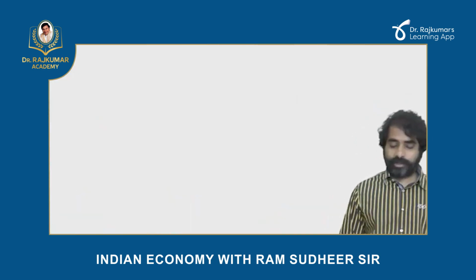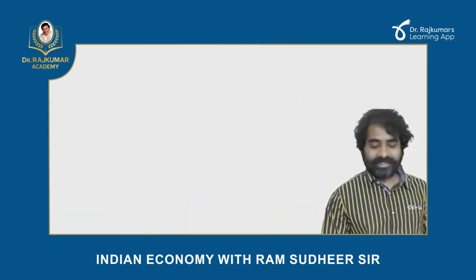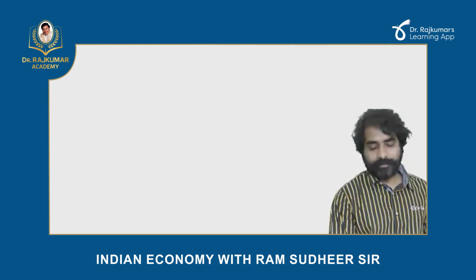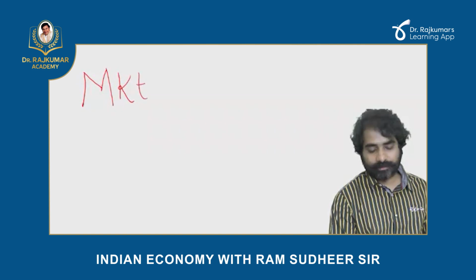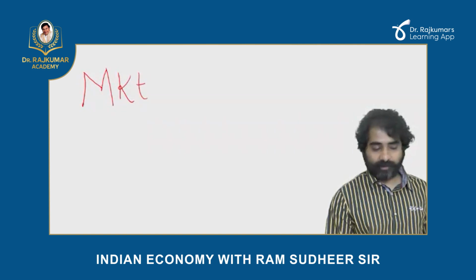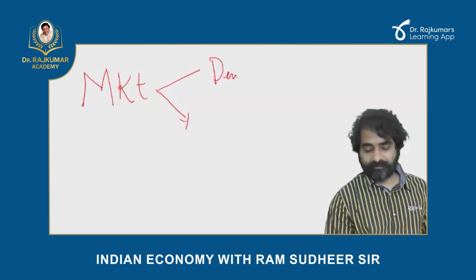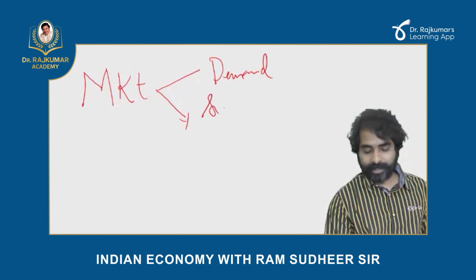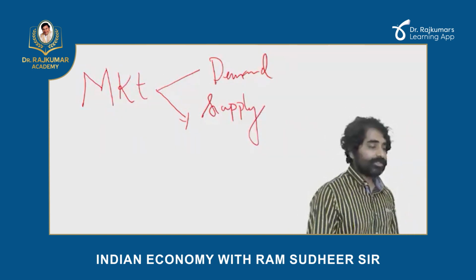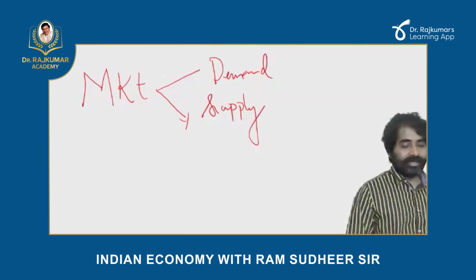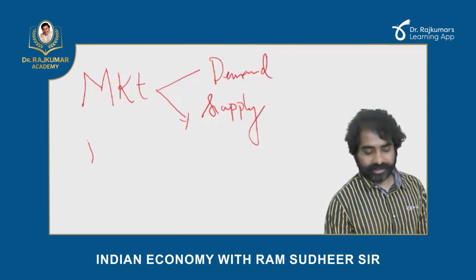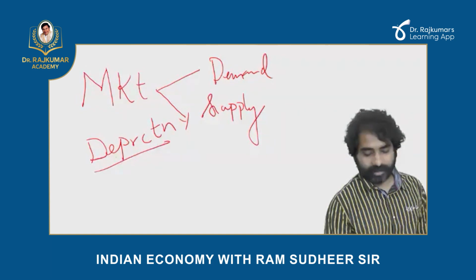If the currency value is falling because of market fundamentals, if currency value is falling because of market forces, meaning forces of demand and supply, if currency value is reducing because of forces of market, then we call it depreciation. I'll explain now with an example, you will understand depreciation.